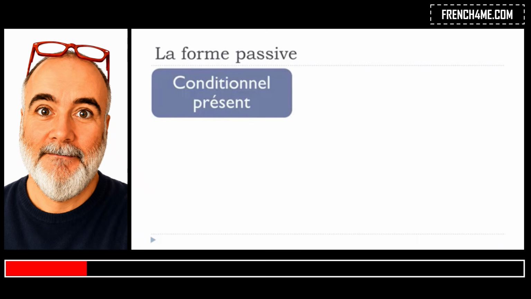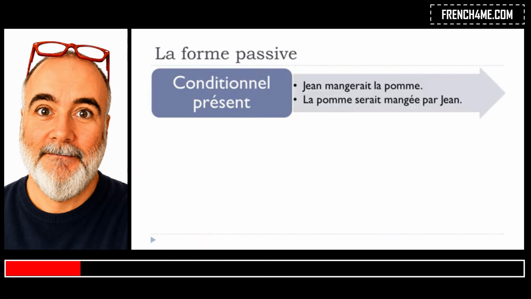Let's have a look at the conditionnel présent because we saw it already in the previous unit. Jean mangerait la pomme, would eat, mangerait la pomme. So if you change it, la pomme serait, and that's the conditionnel présent form of être, mangé par Jean.